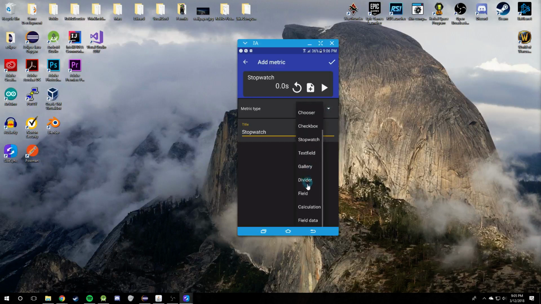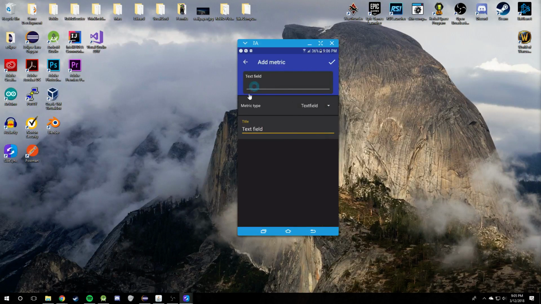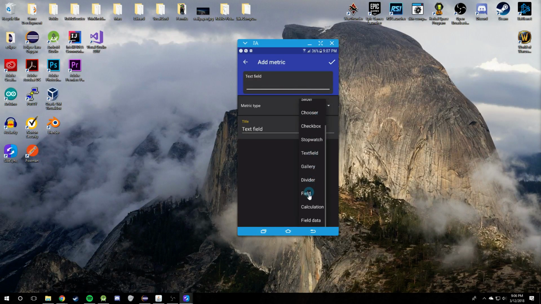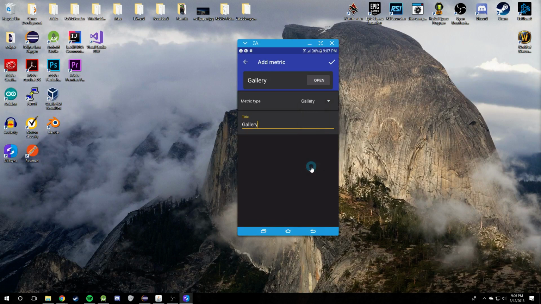There's a text field, which is just for comments and whatnot. Keep in mind, this will recognize default values as well. So you can set up headers here, comments, suggestions, whatever, and it'll default to this on every text field. Let's see here. Gallery allows you to store pictures taken from your phone.